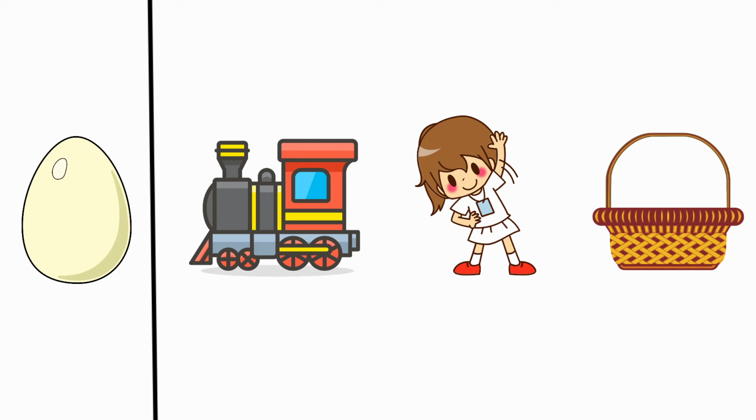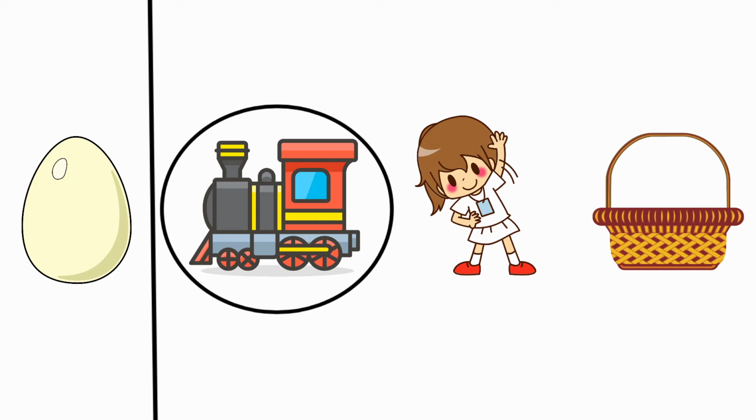Next one, egg, engine, exercise, basket. Egg. The beginning sound for egg is A. Engine. The beginning sound for engine is A. For egg and for engine, the beginning sounds are same. So we are going to circle the picture engine.